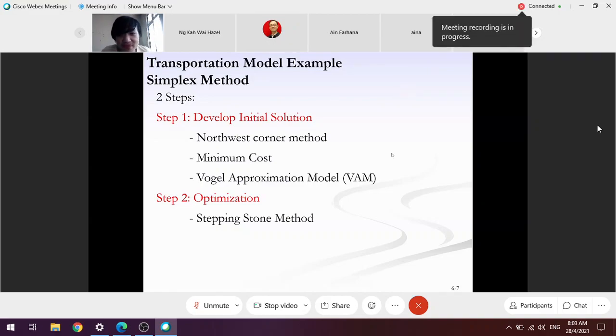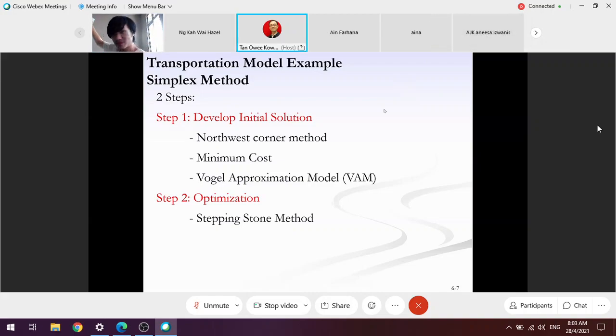All right, we continue the chapter of transportation model. And as explained during our last class, to solve transportation model, there are two methods.